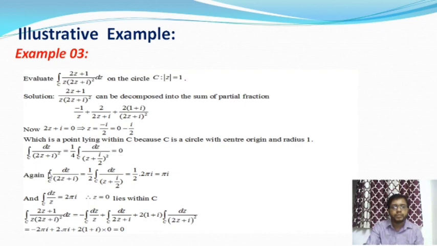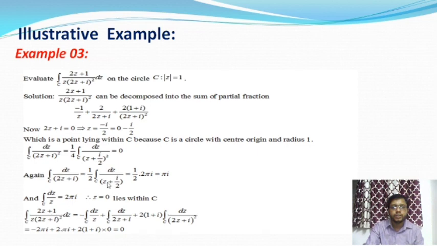Now next we are going to discuss the integral value of dz by (2z plus i). Here we take 2 common from the denominator, and we get 1 by 2 times the closed integral over C of dz by (z plus i by 2).